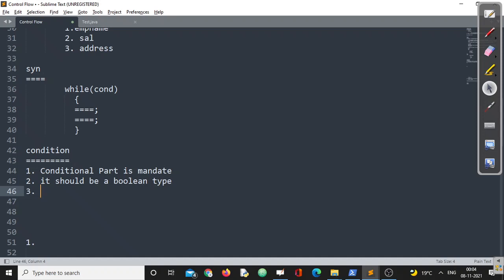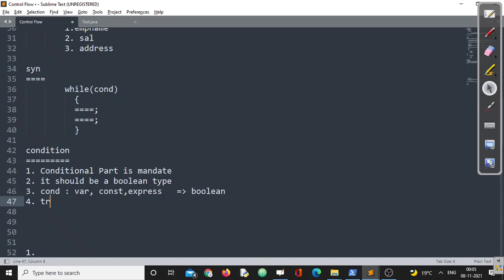Now the question is, the conditional part should be a variable or a constant? It could be anything. It could be a variable, it could be a constant, either a compile time constant or runtime constant, doesn't matter. Or it could be an expression also. But remember, whether it is a variable, a constant, or an expression, doesn't matter, but it should have the capacity to produce a Boolean value. That's for sure. Otherwise, error will be 200%.